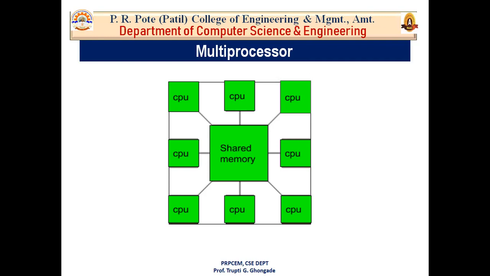So there are two types of multiprocessor. The first one is called shared memory multiprocessor, and another is called distributed memory multiprocessor. In a shared memory multiprocessor, as we can see here, all CPUs share a common memory, but in a distributed memory multiprocessor, every CPU has its own private memory.